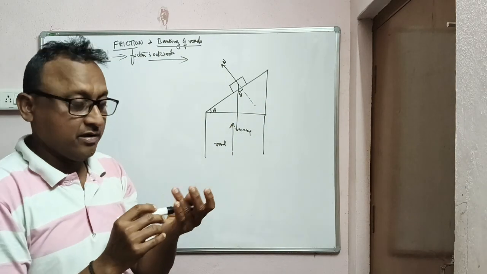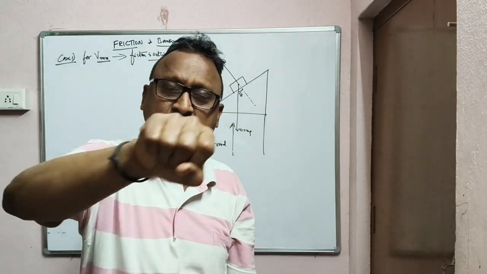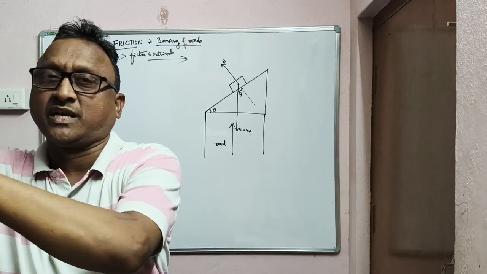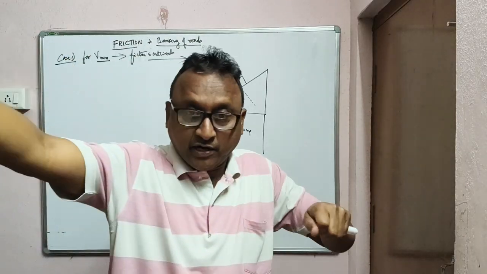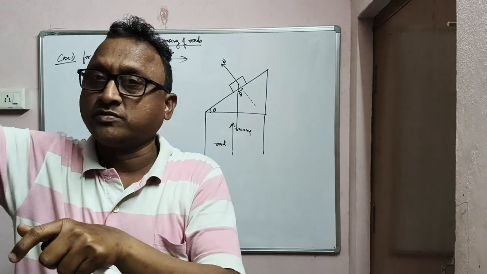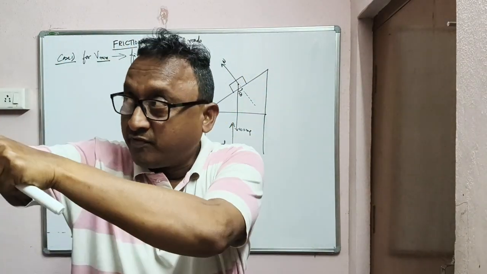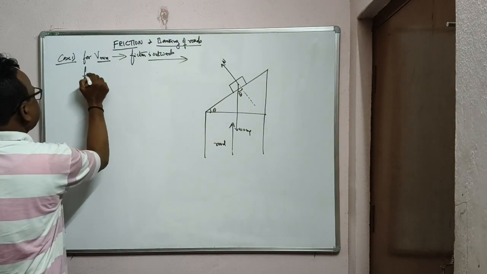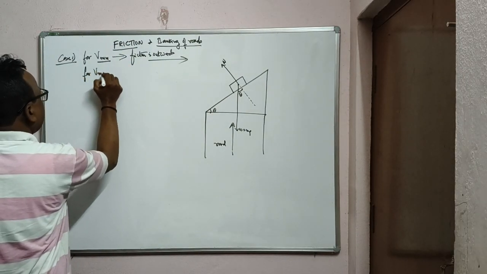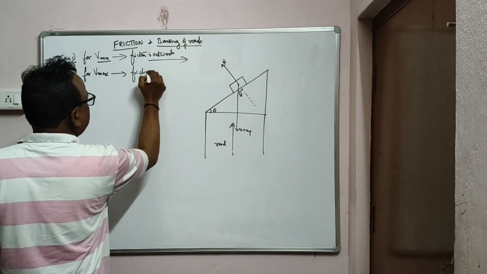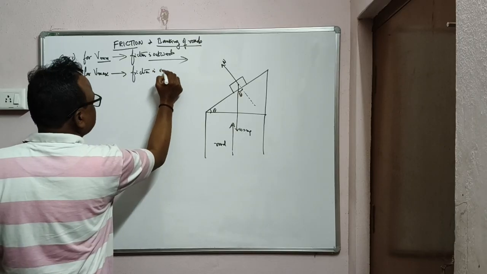In the same way, on the same banked road, if you go with the maximum speed వెళ్ళినప్పుడు ఏమవుతుంది? The vehicle will be thrown away from the circular path. So friction will be pulling downward. And the centrifugal force will be acting outside because of maximum speed. Friction will be acting inward. For V max, friction is inwards.